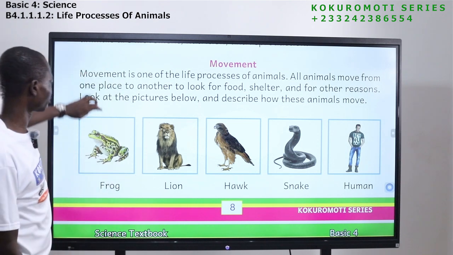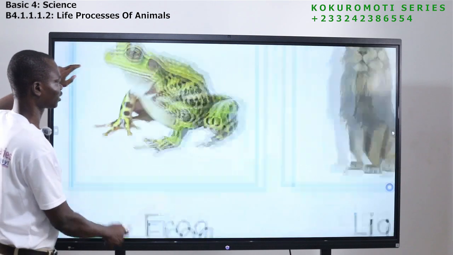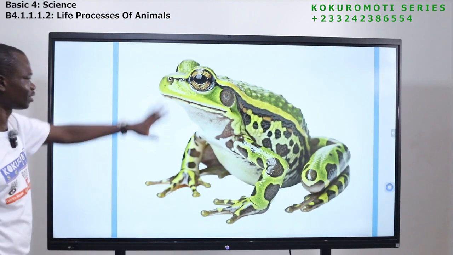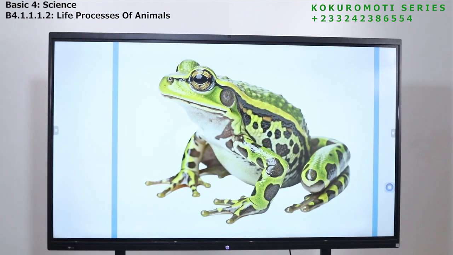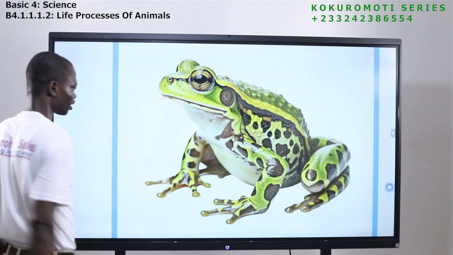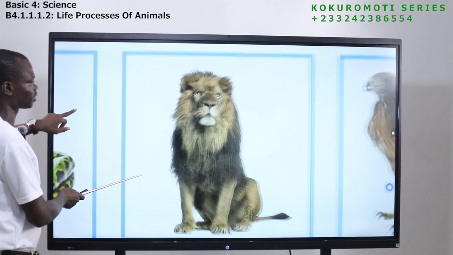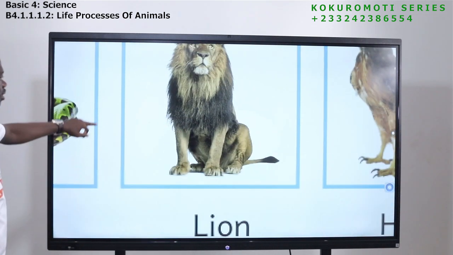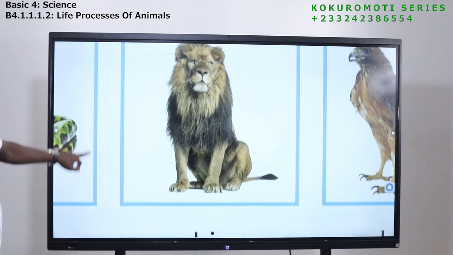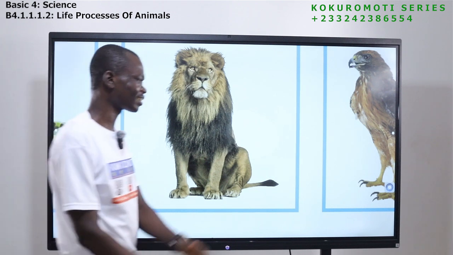Okay, now let's look at these animals. Tell me how this animal moves. Does it walk, fly, crawl? This animal, it hops. Have you seen this? This is a lion. A lion has a tail.